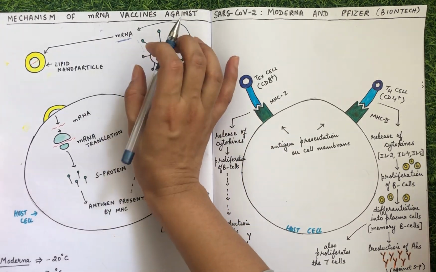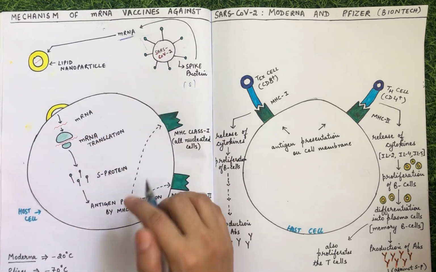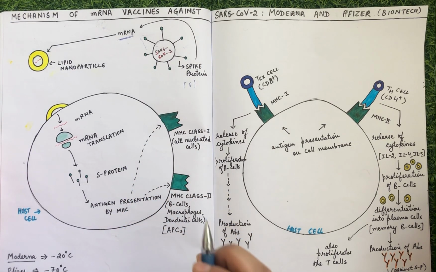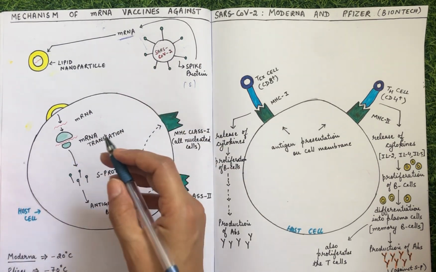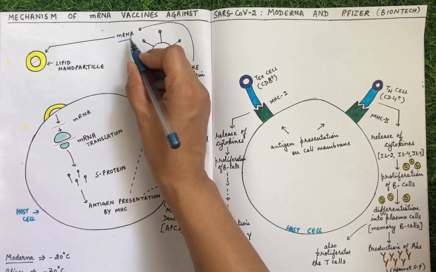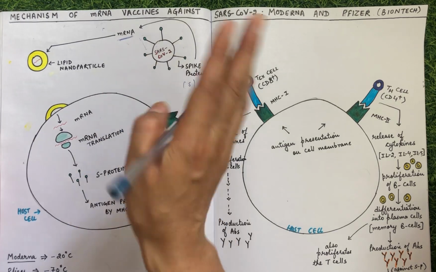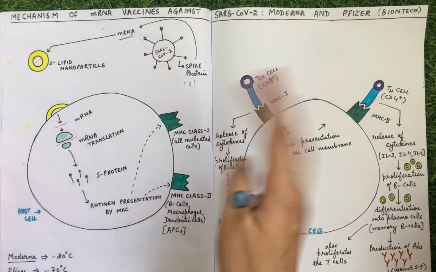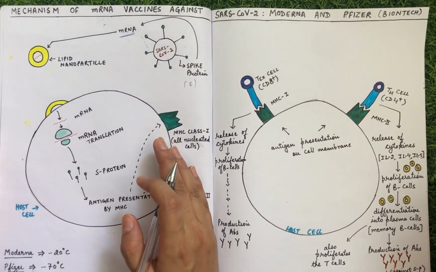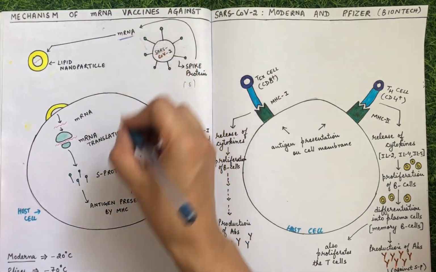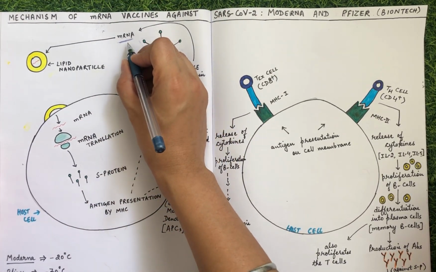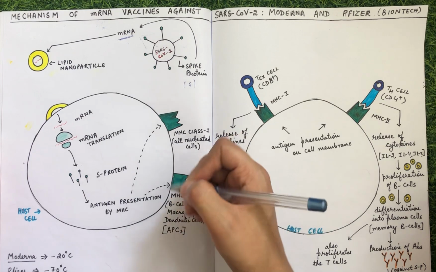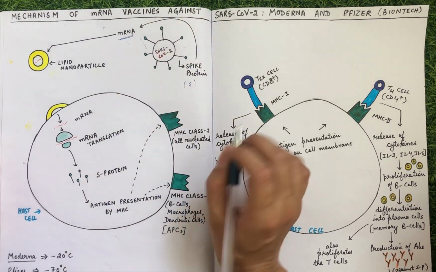If we directly inject this mRNA into the body, it will be very easy for the body to degrade it into smaller fragments, and the body's immune response is very effective against it. So the human body's immune response will directly degrade it, and the effect of this mRNA will not be there on the body, and no immune response will be generated for SARS-CoV-2, and there will be no memory if this is directly injected, right? Because this will not be allowed to enter the host cell directly, as it is very unstable. And the second reason is that the human body's immune response acts immediately against it and degrades it. So there will be no memory.